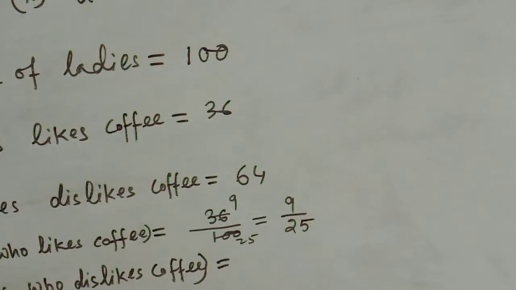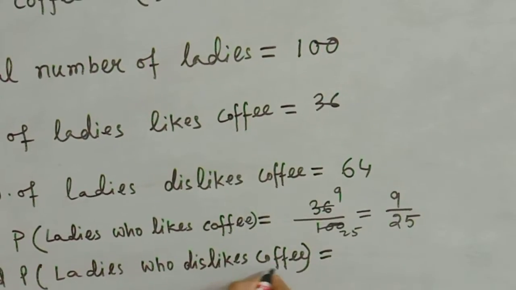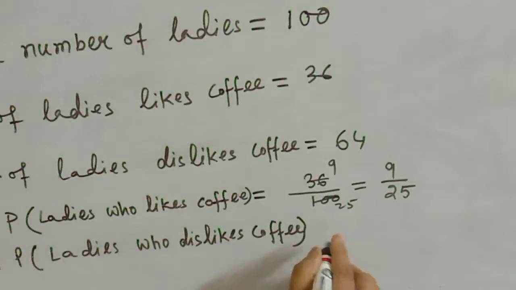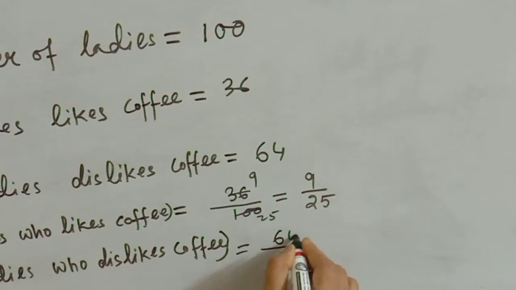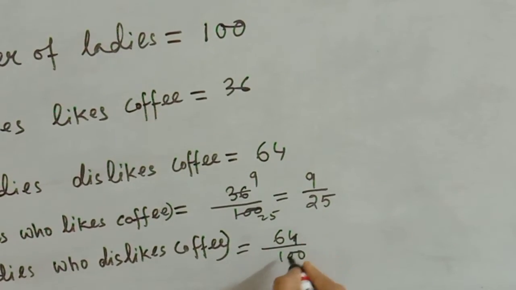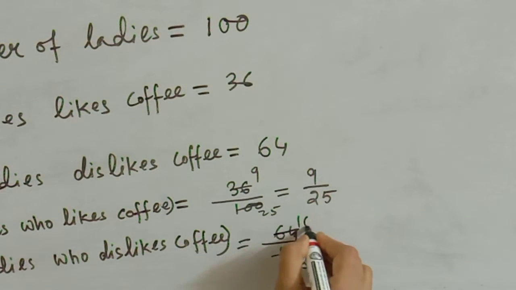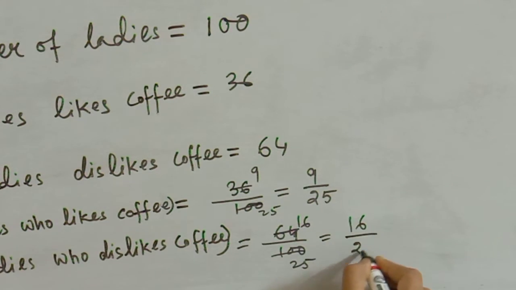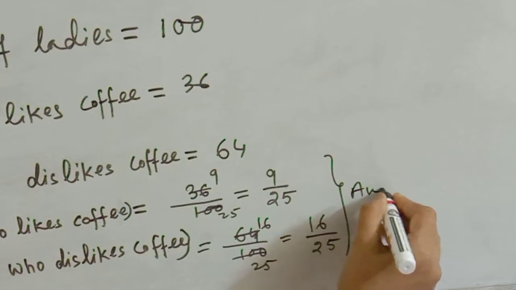In the second case, the probability of the ladies who dislike coffee is 64 out of 100. Again you can cancel it. 4 16s are 64, 4 25s are 100. So the result is 16 by 25. Understood? So this is the answer of this sum.